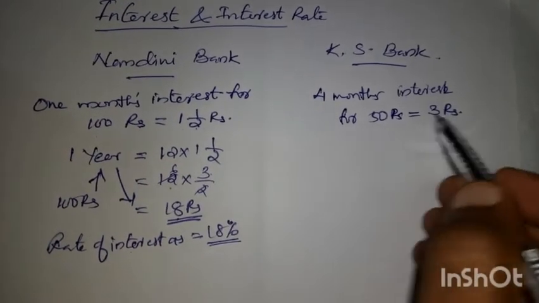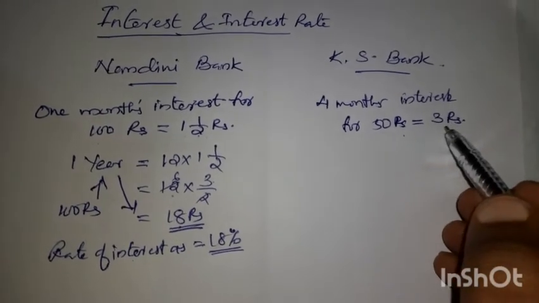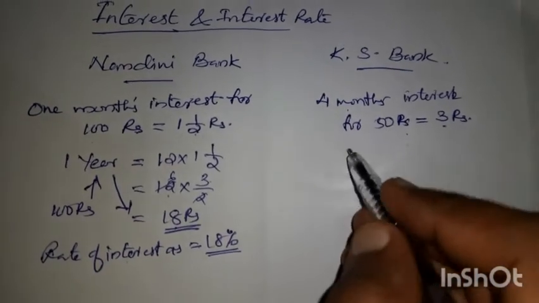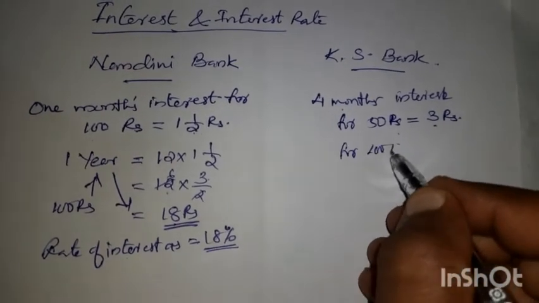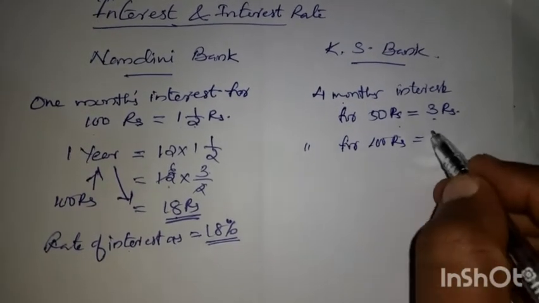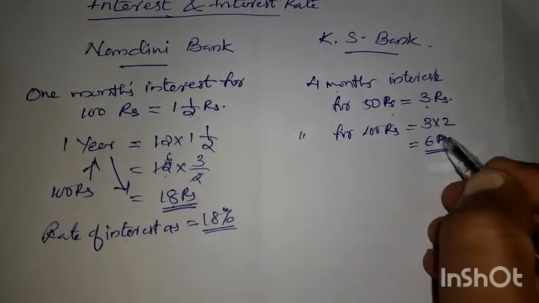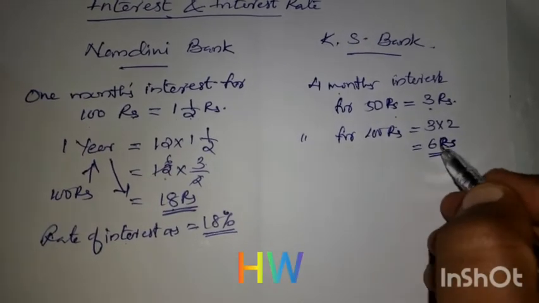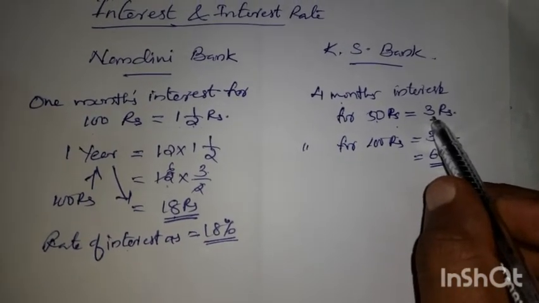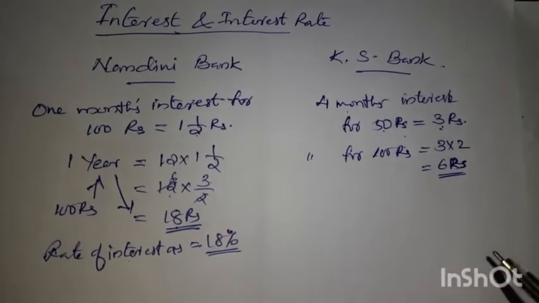4-month interest for 50 rupees is 3 rupees. Every 50 rupees they will give an interest of 3 rupees per 4 months. Okay. Then what about for 100 rupees? For 100 rupees every 4 months, what is the amount given? That is 3 into 2. It is 6 rupees. So 6 rupees is given for every 100 rupees. Okay, we are doubling it. 50 rupees, 3 rupees the interest. Then for 100 rupees, 6 rupees is the interest.